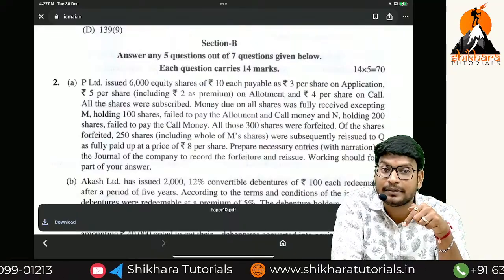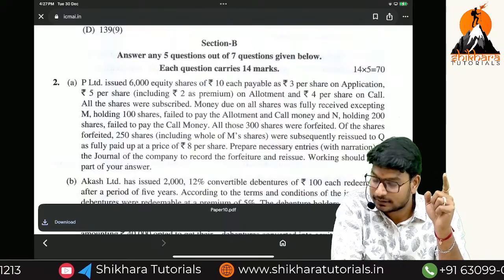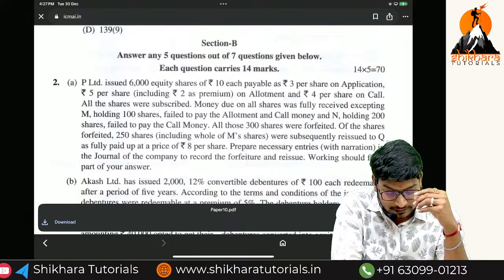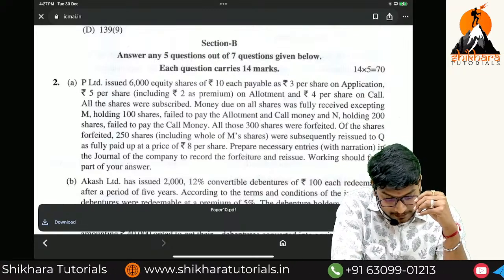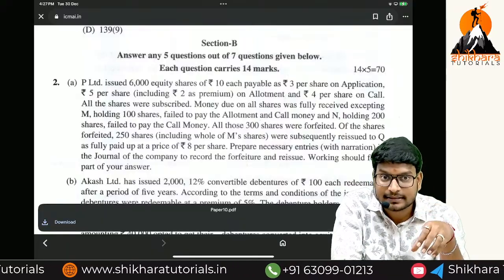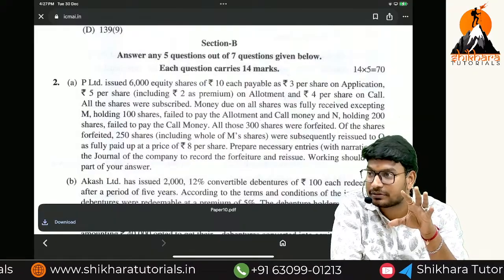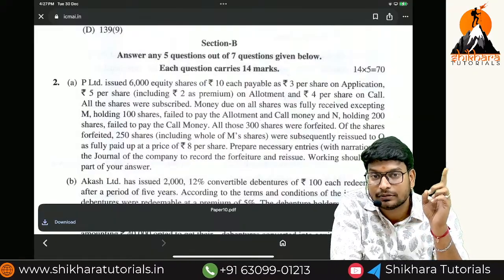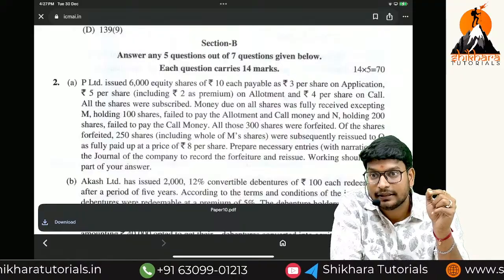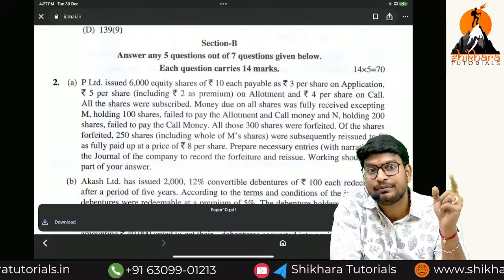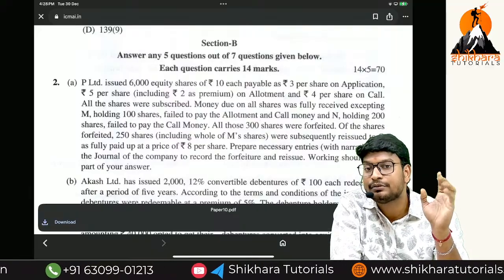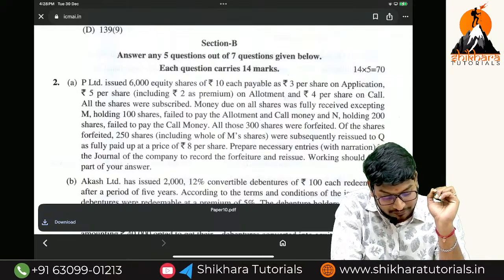Here he has failed to pay the allotment, which means securities premium also we have to reduce. Now, because he has failed to pay the allotment. And next one what ma? N is holding how many shares ma? 200. He has failed to pay the call money. That means on his 200 shares, securities premium we should not reduce. Are you getting the point? At the time of reissue, at the time of gain transfer to the capital reserve, which formula we have to use? Reissued shares into amount received minus securities premium minus discount. But when coming to the M point of view, reissued shares into amount received minus discount. Now we have to be very careful.